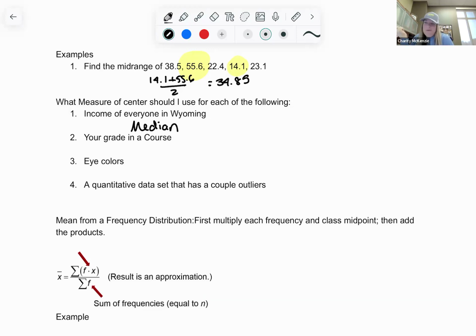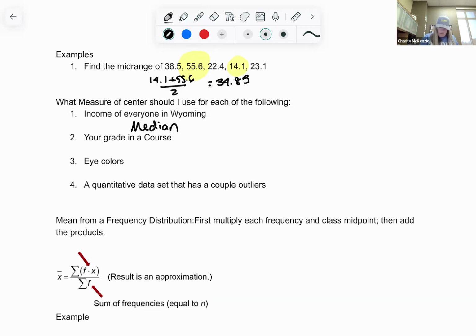Mode might be, but truly we'd have to look at the mode. It's a little bit harder to decide. So median or mode I'd accept, but median is probably the best because you could have some people who make nothing and some people who make a lot of money, and those are kind of our outliers. Even one billionaire in the state is an outlier.